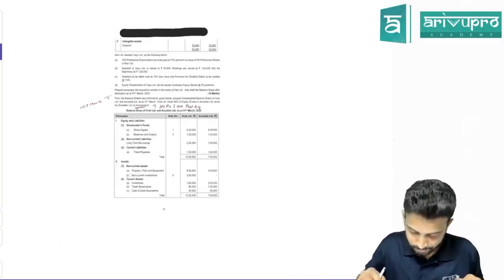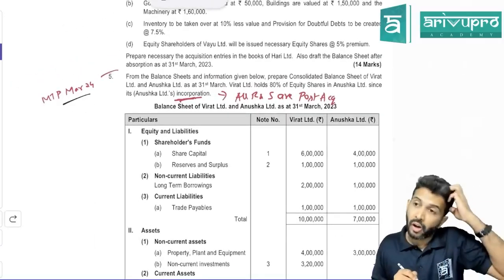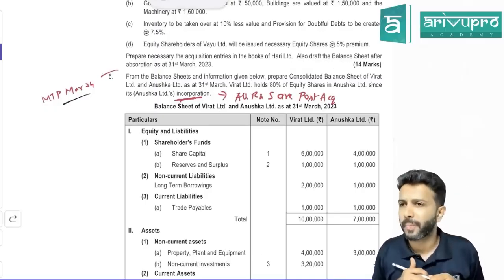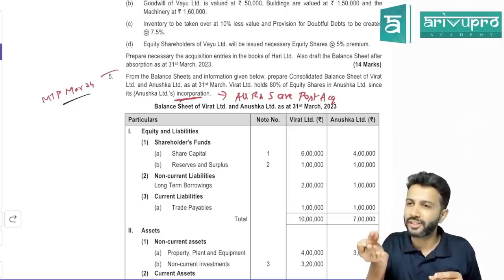Time up. Okay, sir, one question in the MTP they have given. That is there in the study material also. The Virat and Anushka problem. Only the name is fancy. Nothing is fancy in the problem. Not even one adjustment is there, sir.